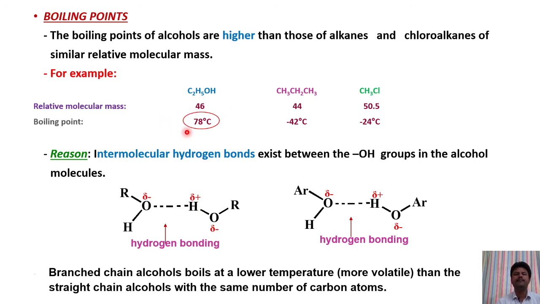But the boiling point of ethyl alcohol is very high, that is 78 degrees C. Because in alcohols intermolecular hydrogen bonds exist. Here is one alcohol molecule, here is the other alcohol molecule, and between these two alcohol molecules hydrogen bonding will exist. Due to intermolecular hydrogen bonding, the intermolecular force of attraction between these alcohols increases. That is the reason why the boiling points of alcohols are very high.